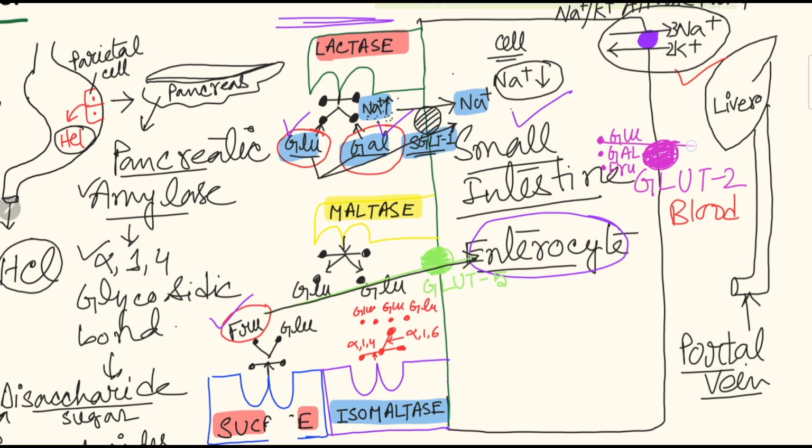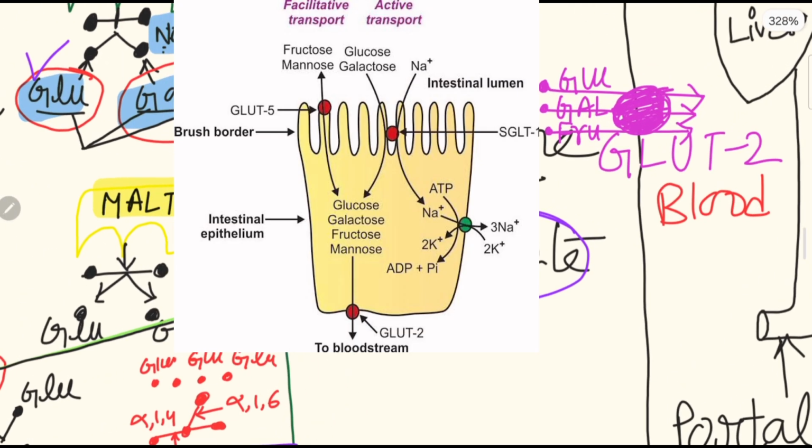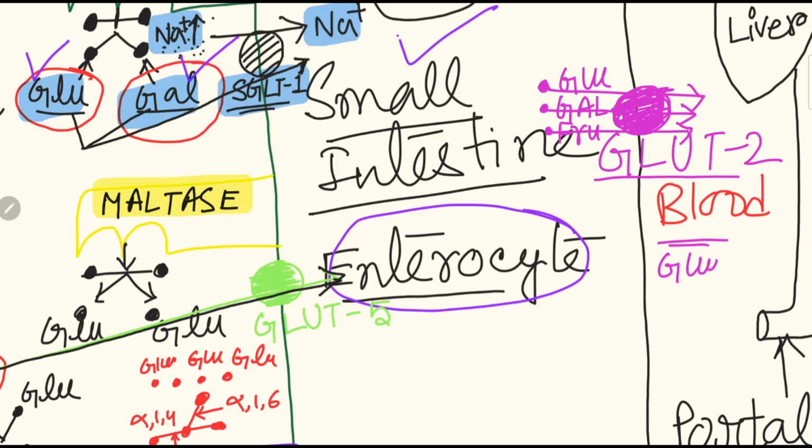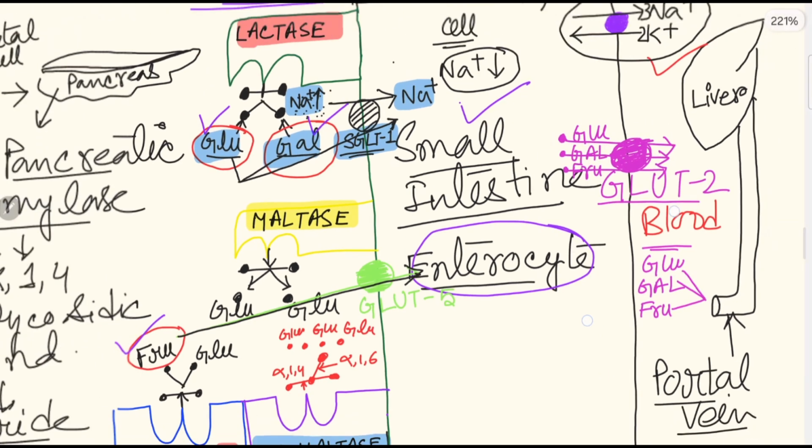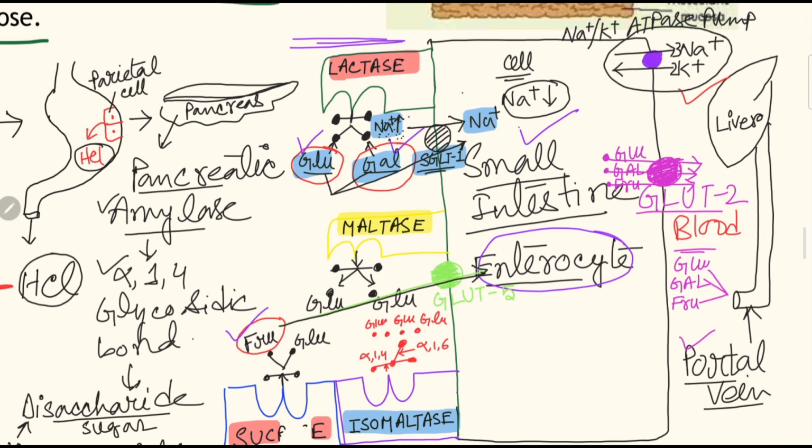These three particles will move through this GLUT2 into the blood. And then there will be glucose, galactose, and fructose. They all will go through the portal vein and reach the liver for utilization. Okay. So, with a quick recap, I will tell you the whole summary.